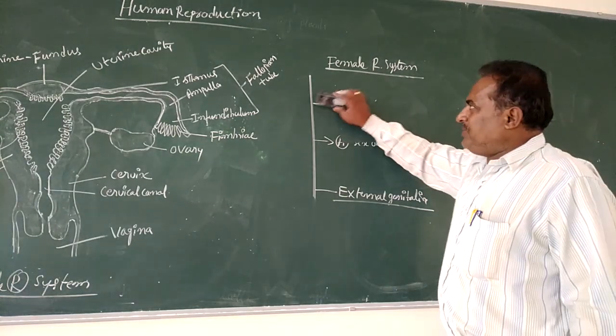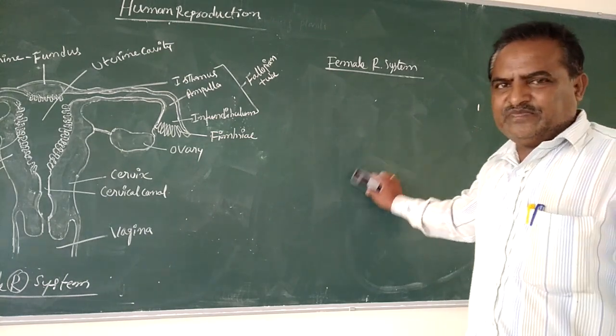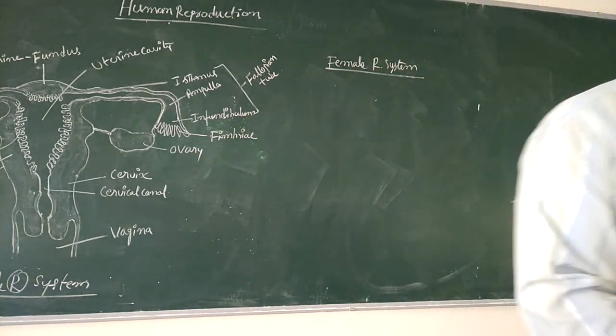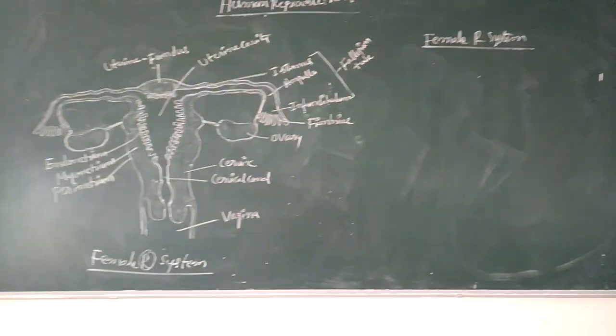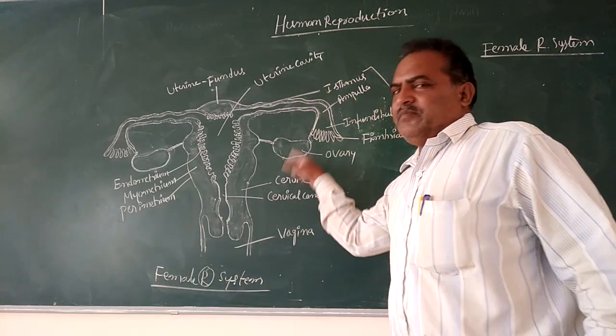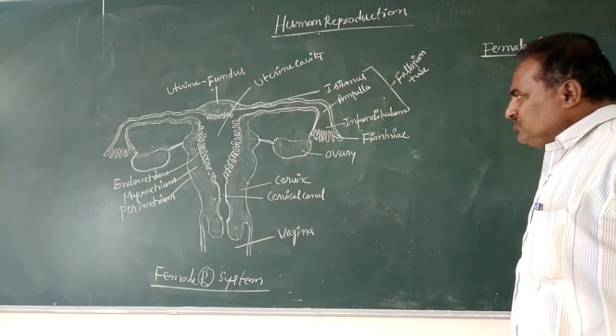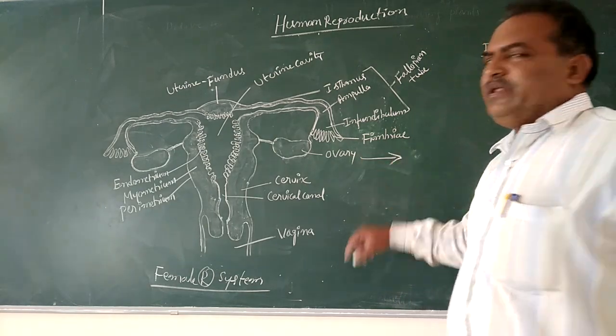The first part, in the case of the female reproductive system, is the female inner genitalia. That system shows primary sex organs include ovaries.